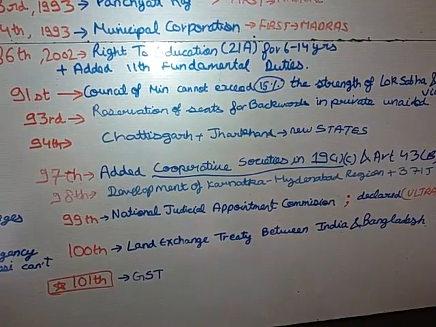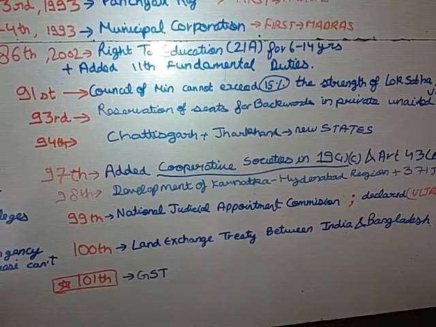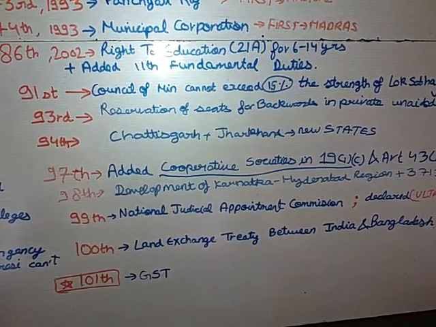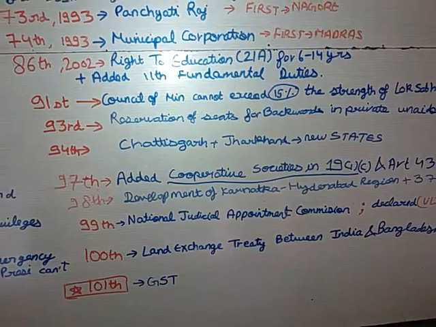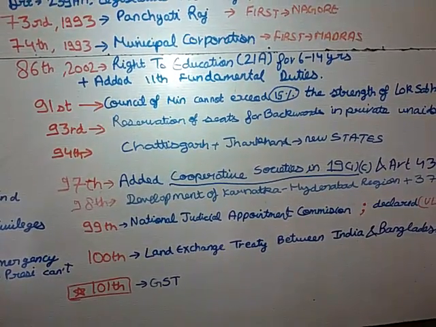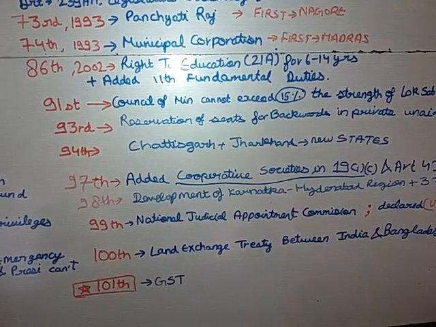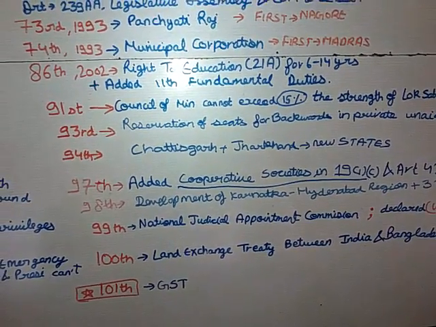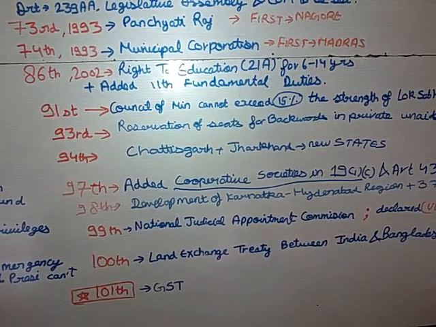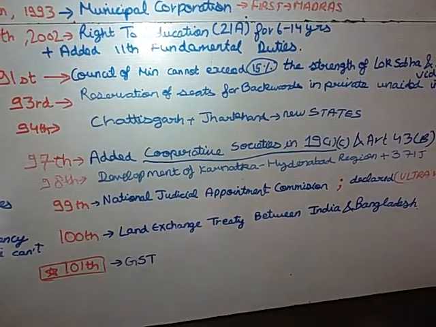Then comes your 97th Amendment Act, which added the words cooperative societies in the 19th article. The clauses are not important, but you must know the main article, that in the 19th article, subclause 1C, by the 97th Amendment Act, cooperative societies were added in it. Then comes your 99th Amendment Act.